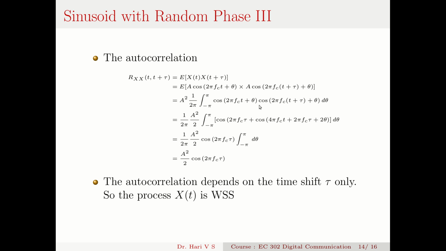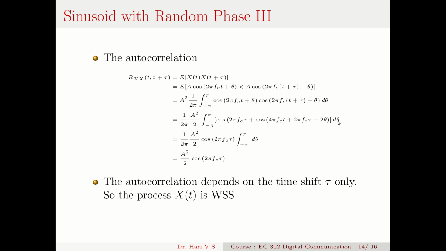It's a cos A cos B form. I can write it as cos(A plus B) plus cos(A minus B), divided by 2. So it becomes A squared by 2 pi, divided by 2, integral from minus pi to pi of cos, the sum value will be cos(4 pi fc t plus 2 pi fc tau plus 2 theta). And the difference will be, the 2 pi fc t will be gone, theta will be gone. What remains is cos(2 pi fc tau). So this is cos(2 pi fc tau) plus cos(4 pi fc t plus 2 pi fc tau plus 2 theta) d theta.